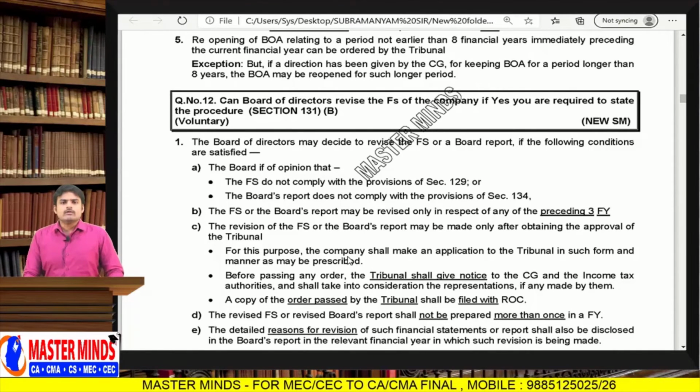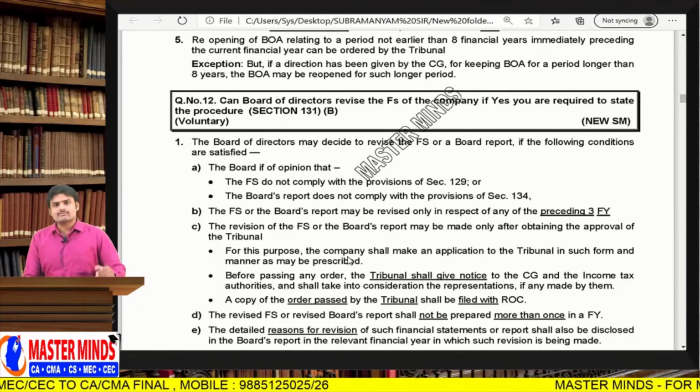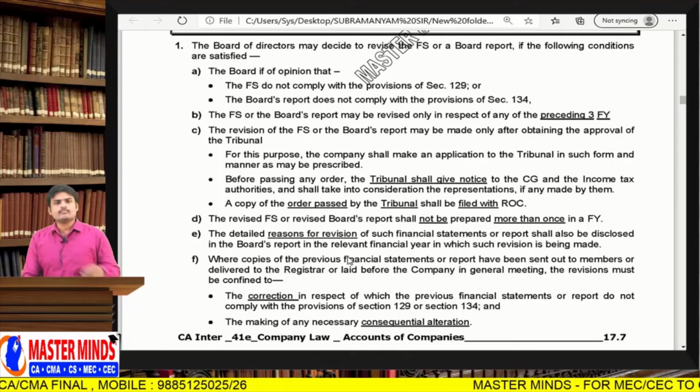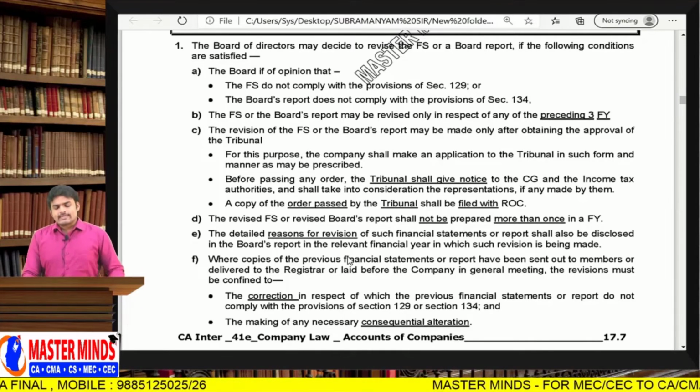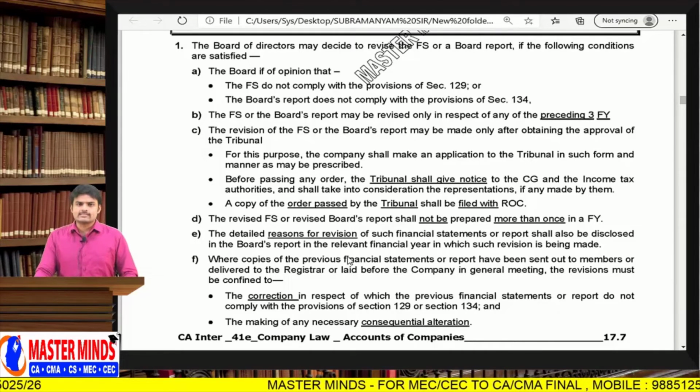And the second case: if the board of directors is of the opinion that the financial statements are not prepared in accordance with section 129 or the board report is not prepared in accordance with section 134, they can file an application with NCLT. NCLT will forward the application to the CG as well as the income tax authorities. After considering the representations of these parties, NCLT will allow the company to revise its books of accounts and financial statements.